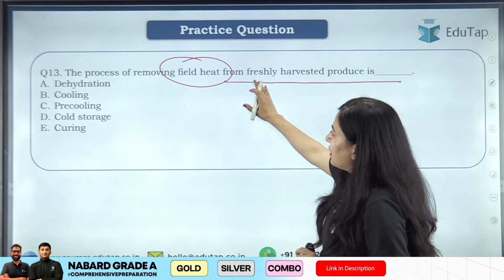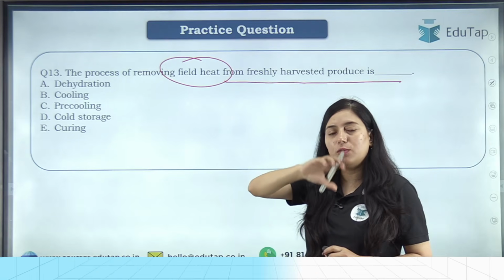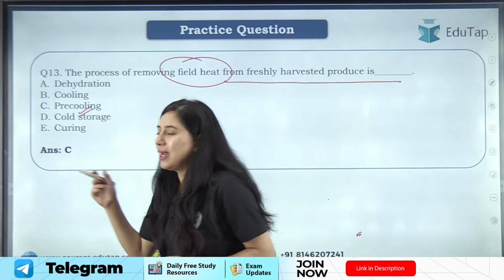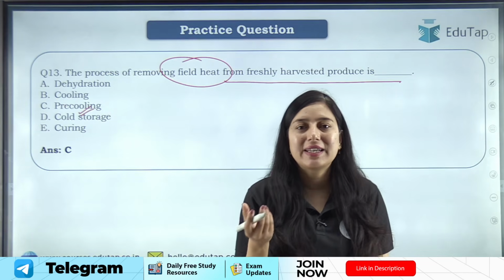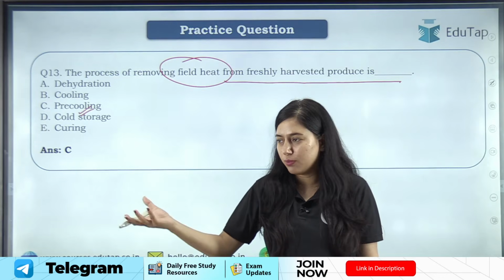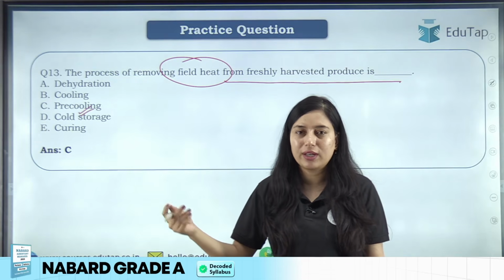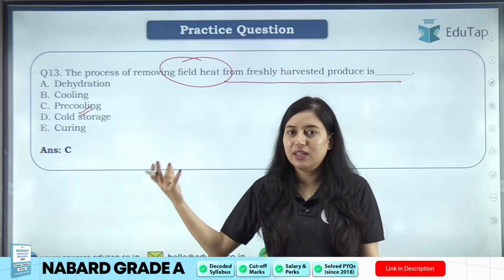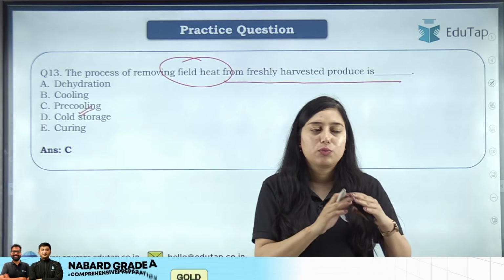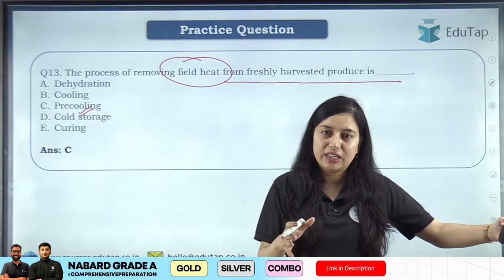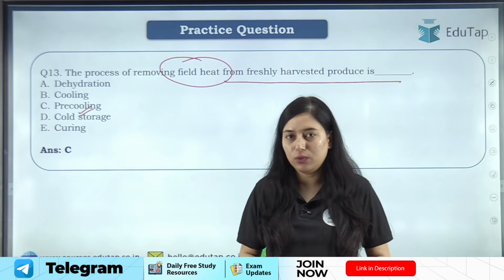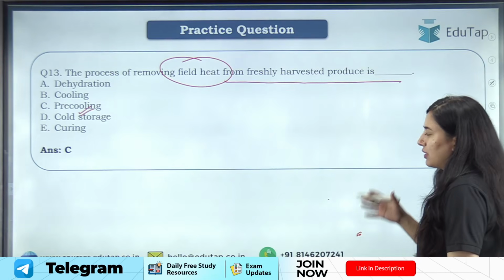So after bringing the commodity from the field, the first process is called pre-cooling. ठीक है, पहला स्टेप होता है प्री कूलिंग, which is basically just removing the field heat. ठीक है, फील्ड में गर्मी होती है, like for say you harvested mango, okay, mango will be heated in the field, right, you harvested it. So what you will do, you will pre-cool it, you will put this mango in shade condition, okay, under shade you will put that, so that the temperature can be brought down. ठीक है, temperature can be brought down for that particular commodity.